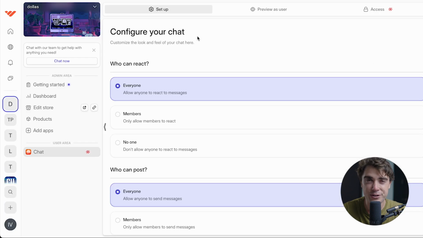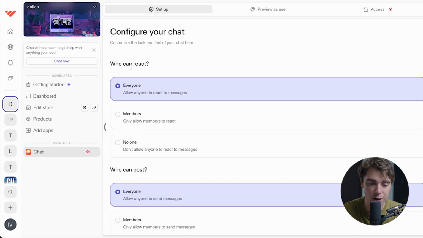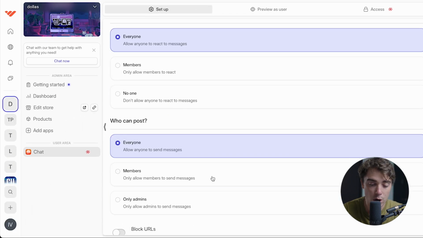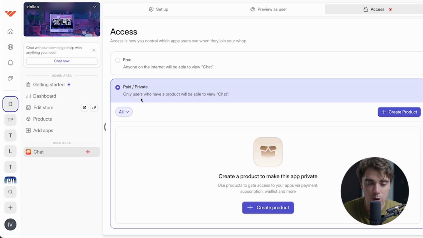From here, there are three options right above us: setup, preview as user, and access. With setup, we can modify who can react, who can post, or even block certain URLs. Whenever we go to access, we can select if we want the access to be free or if we want it to be a paid or private community. It depends on your strategy, but I personally like to make money, so I'm going to go with the paid version.